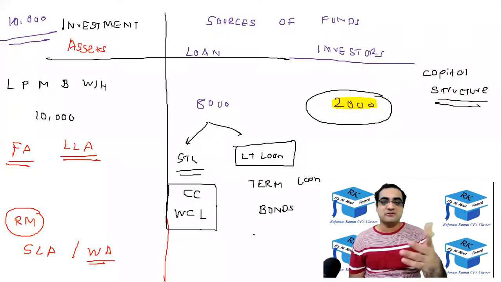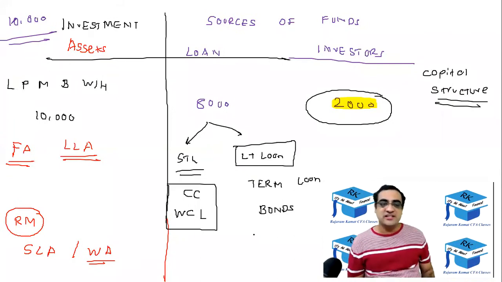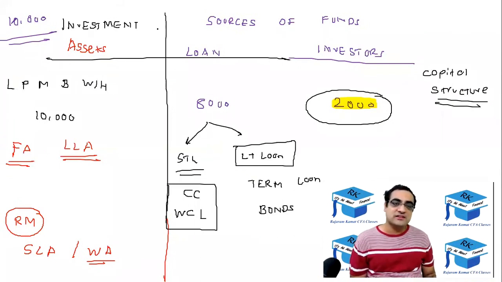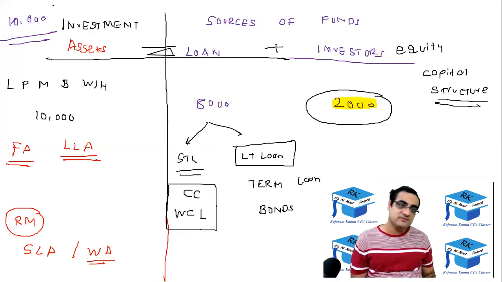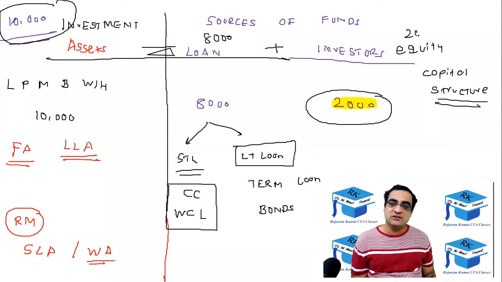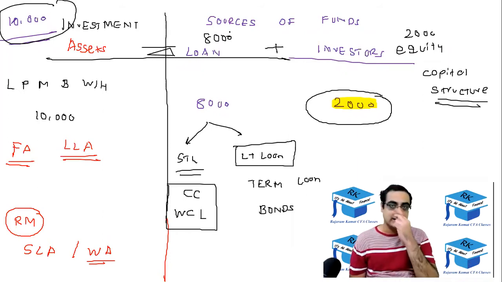All right, so I'll go back to the income statement. So this was a short and sweet balance sheet where assets of 10,000 will be equal to loan of 8,000 plus equity. This is called investors' equity of 2,000. So assets 10,000, loan 8,000, and equity 2000. So basically they balance each other, and for this reason this sheet is called balance sheet. 10,000 on the left hand side is equal to 8,000 plus 2,000 on the right hand side. So both sides balance, and for this reason it's called balance sheet.